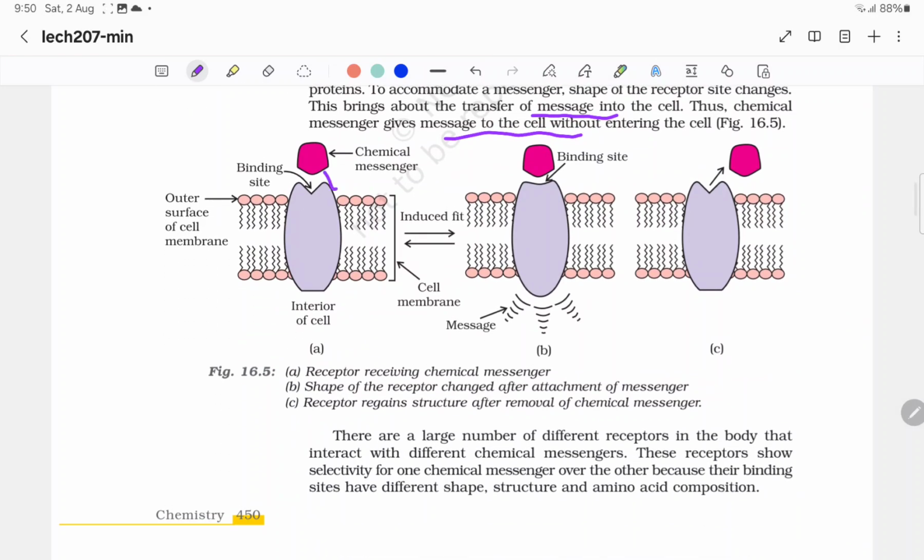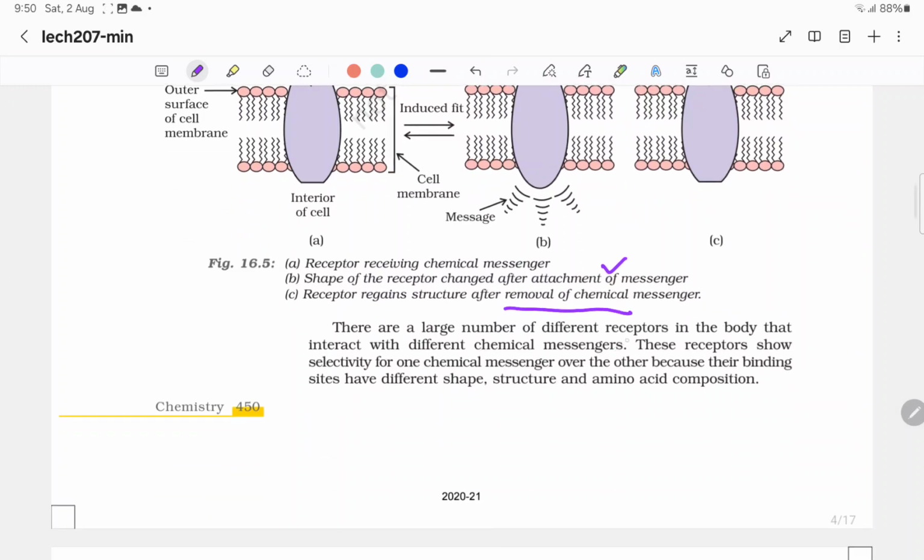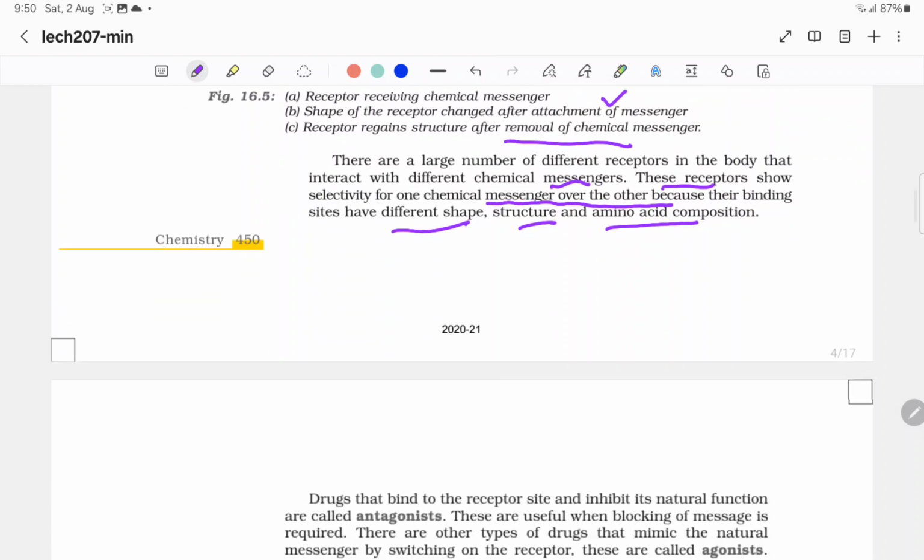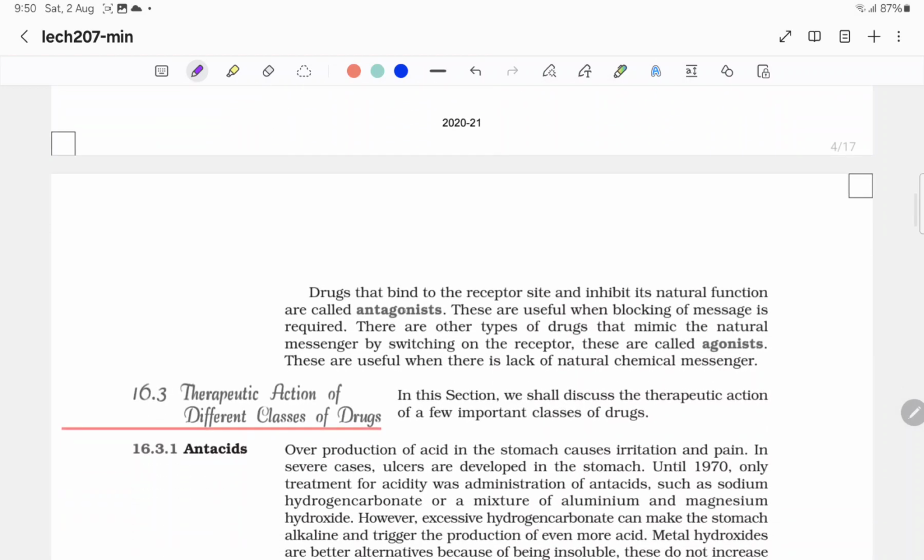The receptor receives the chemical messenger, its shape changes after attachment of the messenger, and the receptor regains its structure after removal of the chemical messenger. There are a large number of different receptors in the body that interact with different chemical messengers. These receptors show selectivity for one chemical messenger over another because their binding sites differ in shape, structure, and amino acid composition. Drugs that bind to the receptor site and inhibit its natural function are called antagonists.